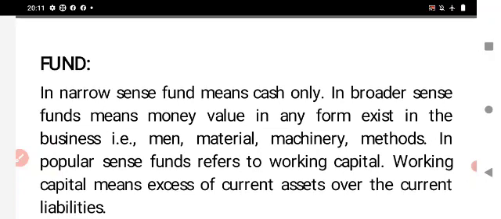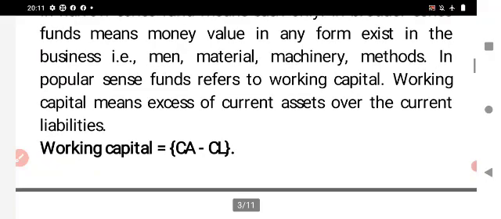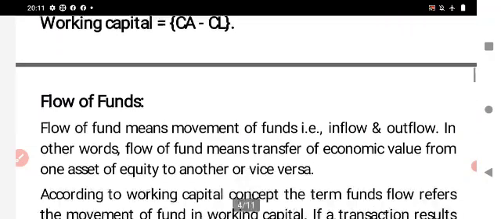In the popular sense, funds refers to working capital. Here, working capital means excess of current assets over current liabilities. The formula for working capital is: working capital is equal to current assets minus current liabilities.